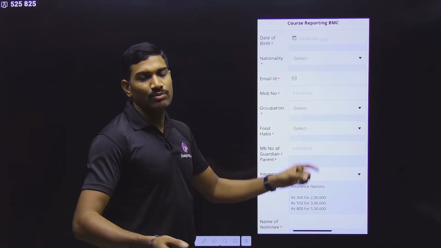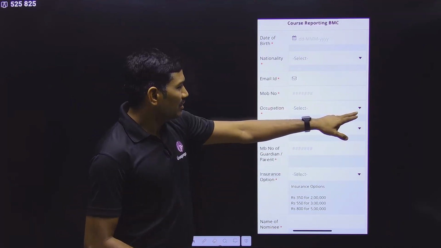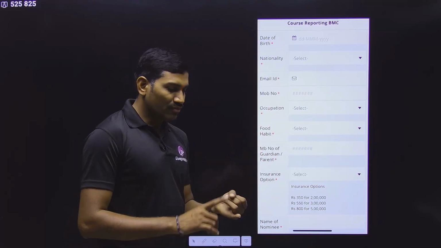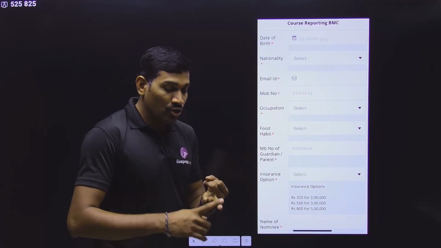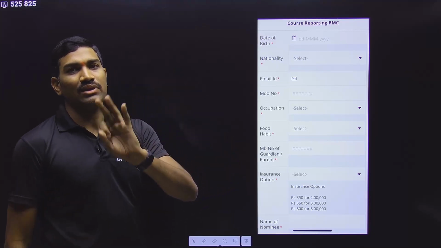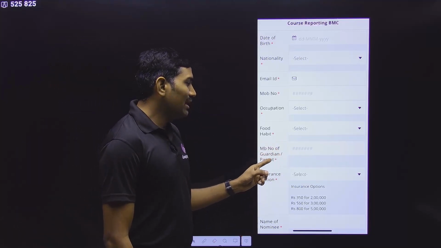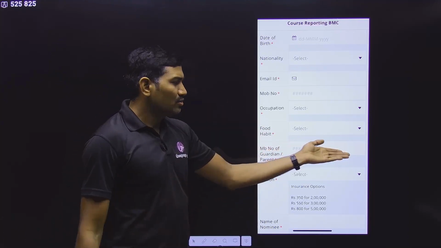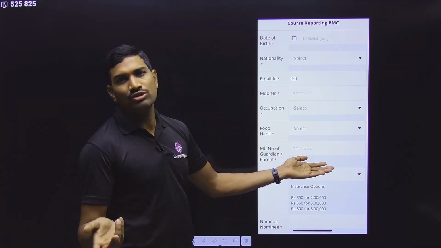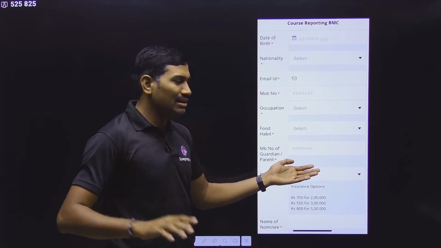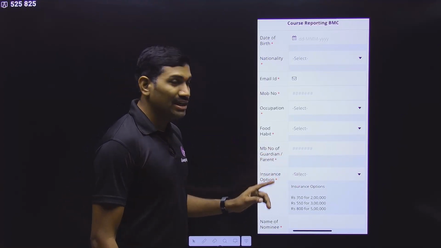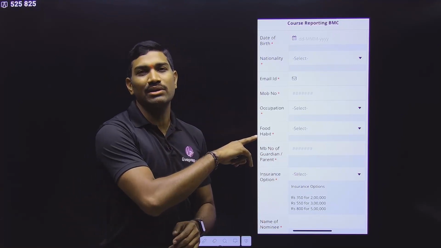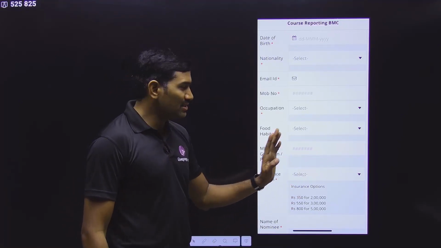And occupation. Suppose you are a student, write student. Some list will come, so as per the list you just select it. Then food habit: vegetarian, eggetarian, non-vegetarian. Three things are there, accordingly select it. Then mobile number of parent or guardian. We already gave one when we filled in online. If it is the same working number, that is good. If that number has changed, provide the current working number here, because if something happens to you during the course, they need to contact them. That's why they need these details, so please give the proper number.